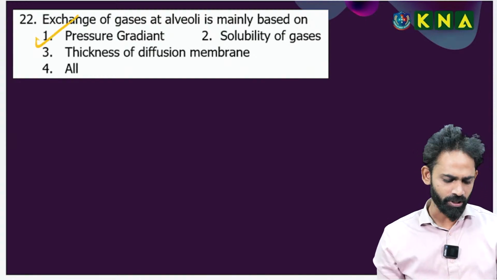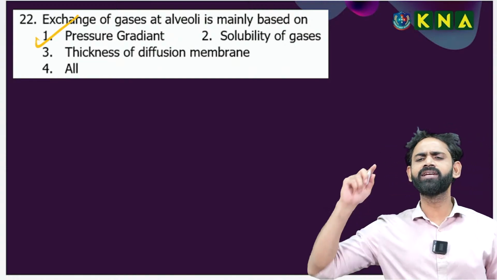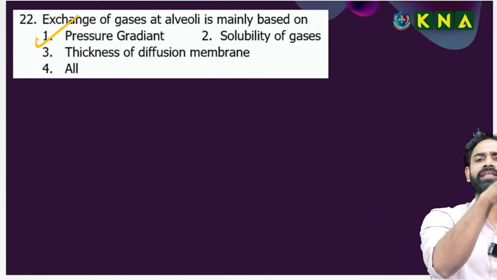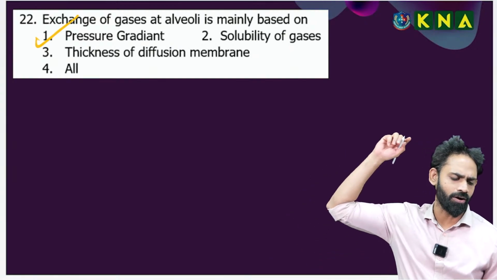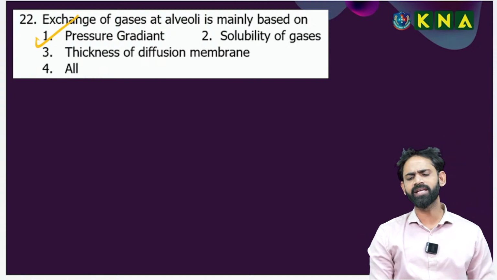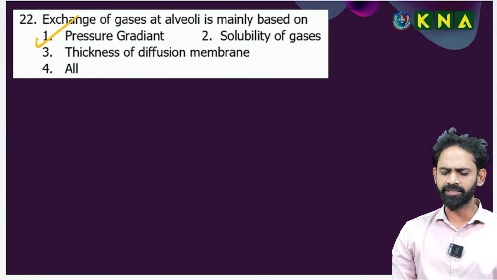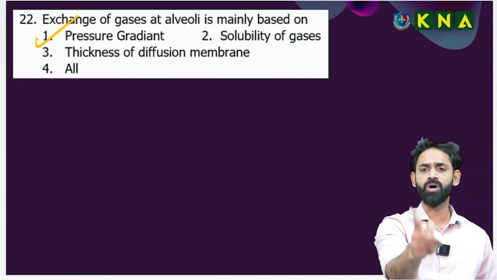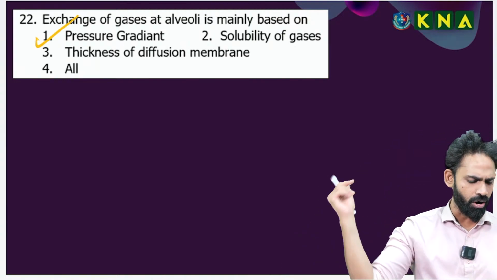Solubility of the gases and thickness of the diffusion membrane also affect exchange of the gases, but the main factor is the pressure or concentration gradient. No, it's not option 4.